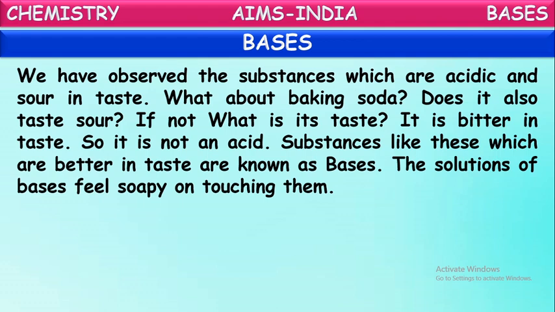No, it is not sour. It is a little bitter in taste. As it is bitter, it is not an acid, because substances which are sour in taste are classified as acids.